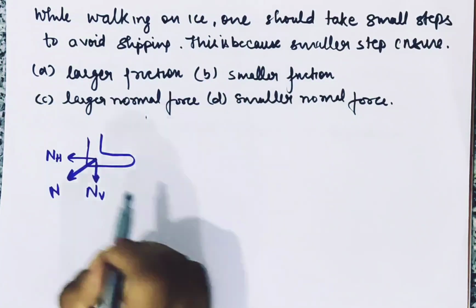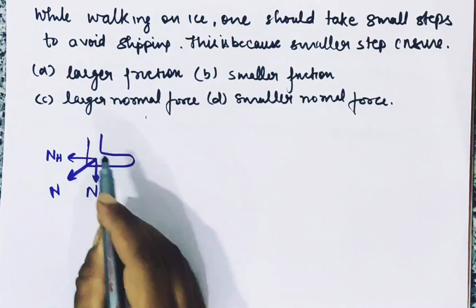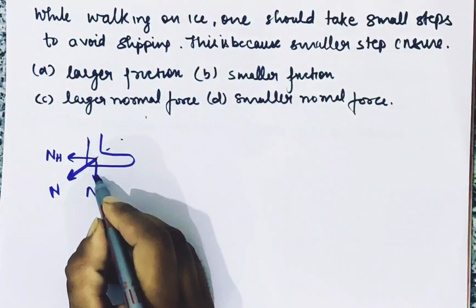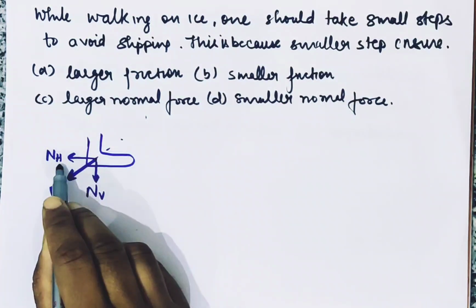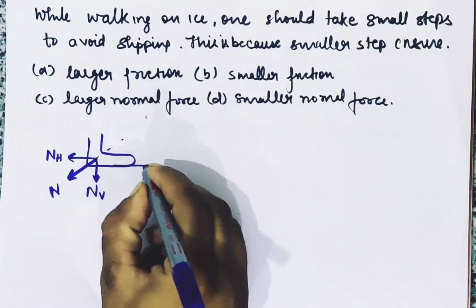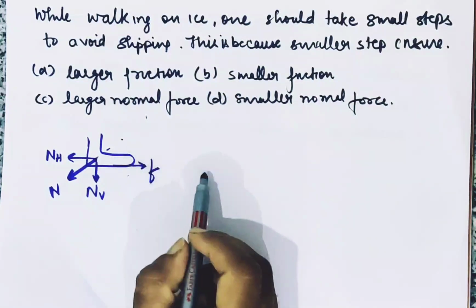While you're walking, you apply a force in the backward direction at some angle to the ground, and now it has two components, vertical and horizontal, and it is in reaction to this horizontal component that you have a friction. Okay, and that is why we said that friction helps us in walking forward.